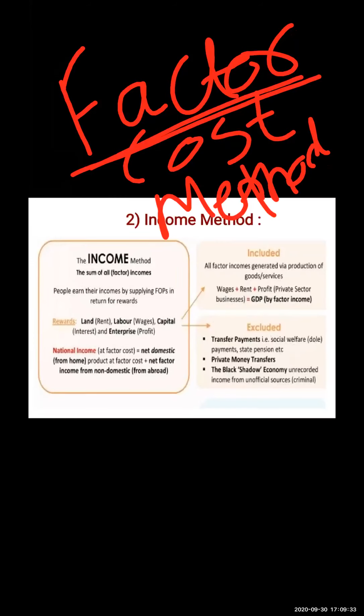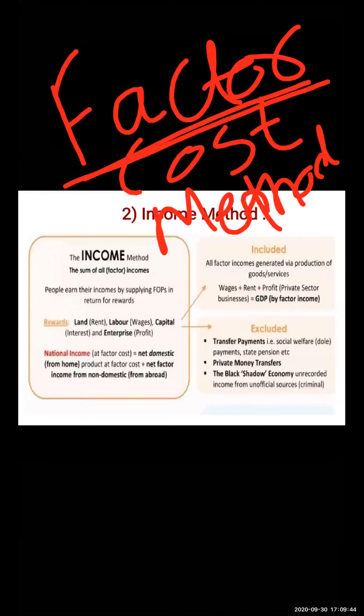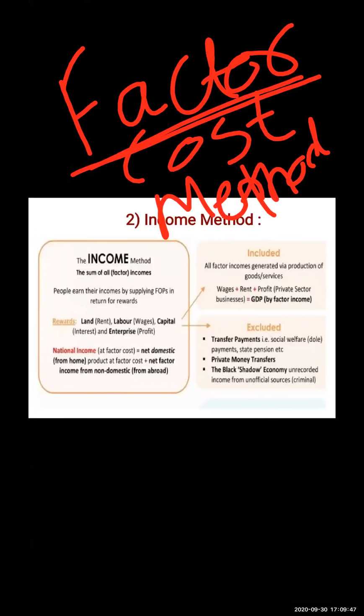Land will receive rent. Labor will receive wages. Capital will receive interest. Entrepreneur will earn profit. So what are these? These are the rewards given to the factors while the firms are making use of factors of production.